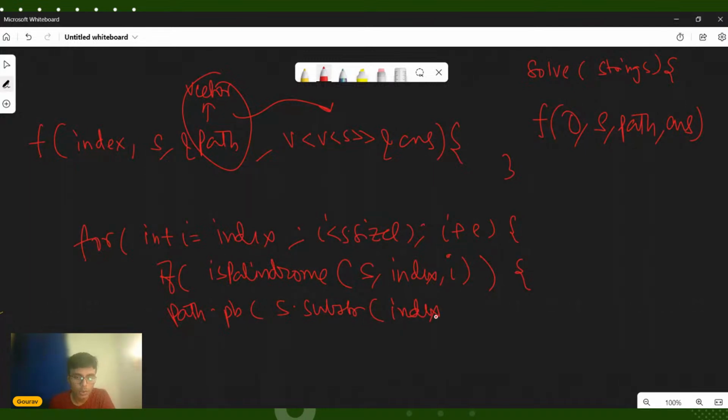Okay, so now what we are doing basically, if it is a palindrome, the string has index and I. So I am checking from index. This is index, and this is I. So I'm standing here on index, I'm putting a partition here. We are starting from here. So basically, for every partition I'm putting, I'm checking whether it is a palindrome or not, whether I am able to successfully put a partition or not. If it is a palindrome, then I will just push it back into my path.